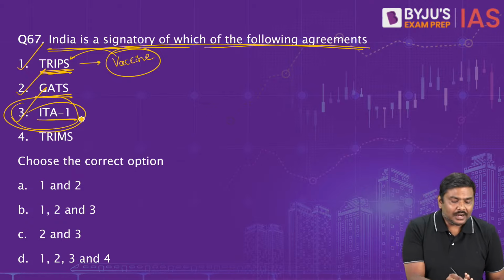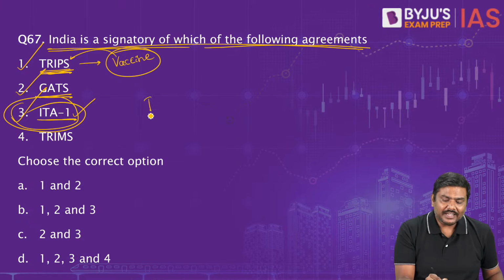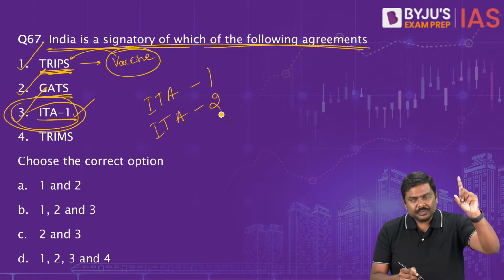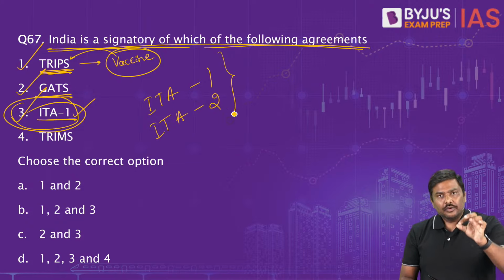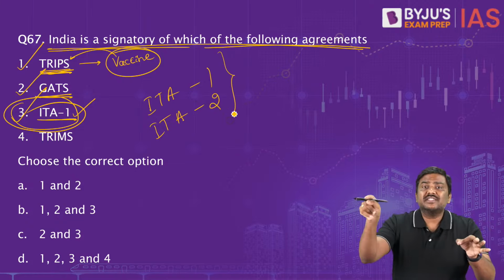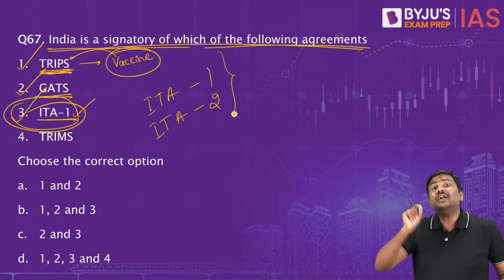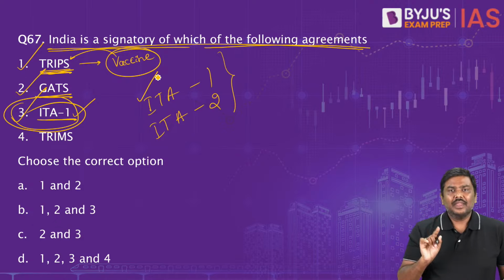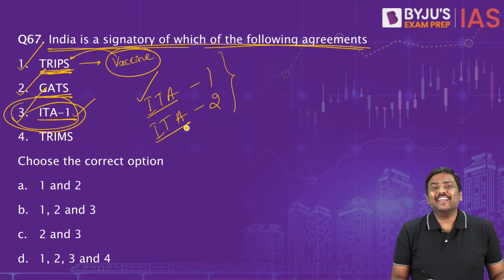India is a signatory to the Information Technology Agreement, but please understand, I'll write one more point here. Under the ITA, there are two rounds: ITA 1 and ITA 2, Information Technology Agreement 1 and Information Technology Agreement 2. You should be very careful with both of them. Why? Very recently, the WTO's dispute settlement body has found that India has violated the provisions. India has implemented certain not so fair trade practices and violated the ITA 1 agreement. Sir, what is this ITA 1 and ITA 2?